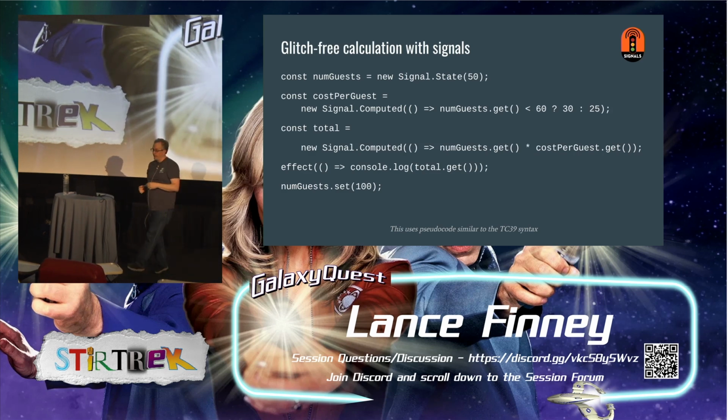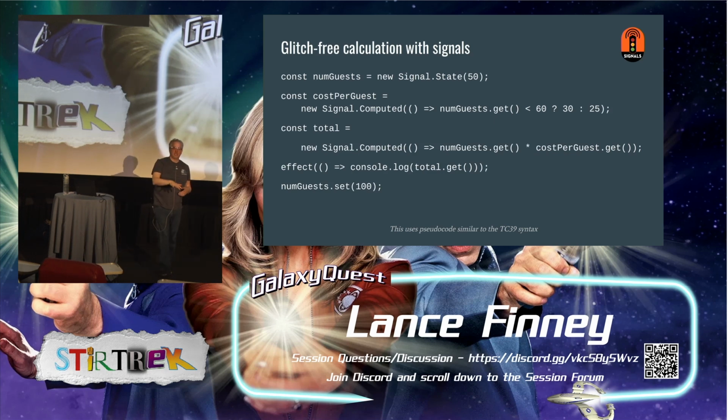So now total is going to say, I need to re-execute in order to get my value to not be dirty. I need to get a value out of num guests. Oh, that's a simple value. Good, I got that. I need to get a value out of cost per guest. Oh, that's dirty. Hey, cost per guest, calculate yourself. It's going to get the value from num guests, calculate itself, give the value to total, which will give the value to effect, so we see it on the screen.